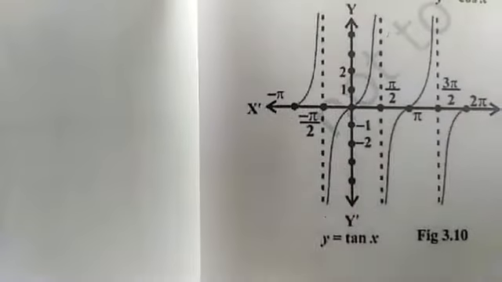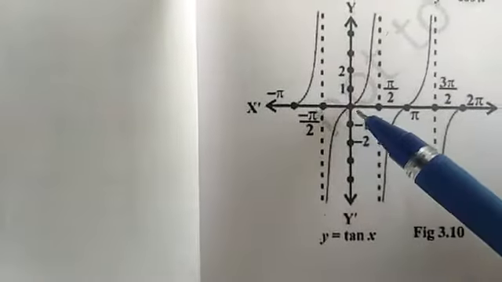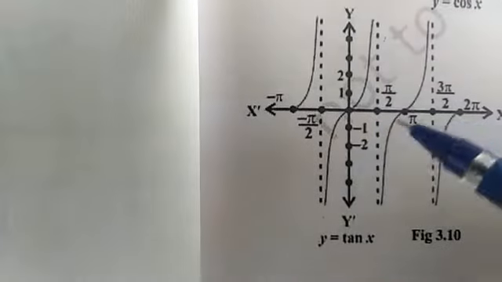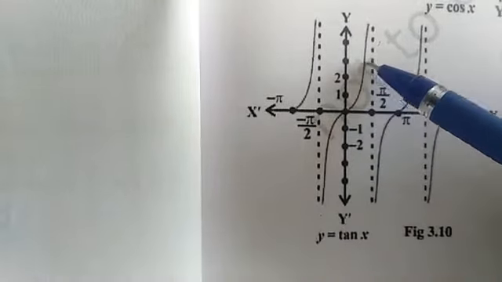Also, as we draw a table for the first quadrant and second quadrant, from that table you can say that in the interval 0 to pi by 2, that means in the first quadrant, the value of tan increases from 0 to infinity.